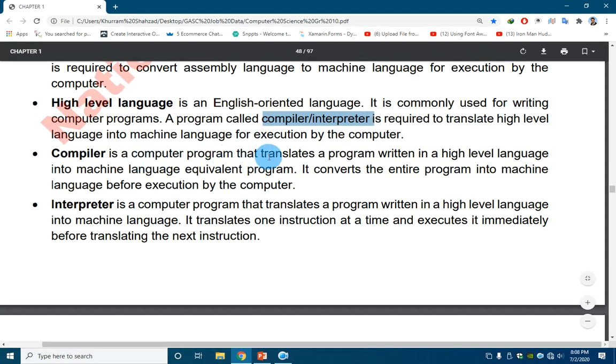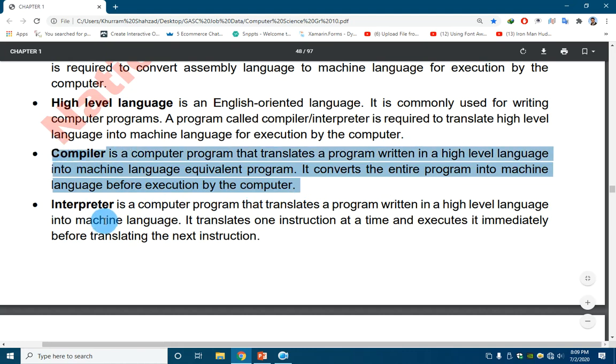Compiler is a computer program that translates a program written in high level language into an equivalent machine level language program. A compiler is simply a program that converts high level language into machine level language. It converts the entire program into machine language before execution by the computer. It compiles all the codes at once.